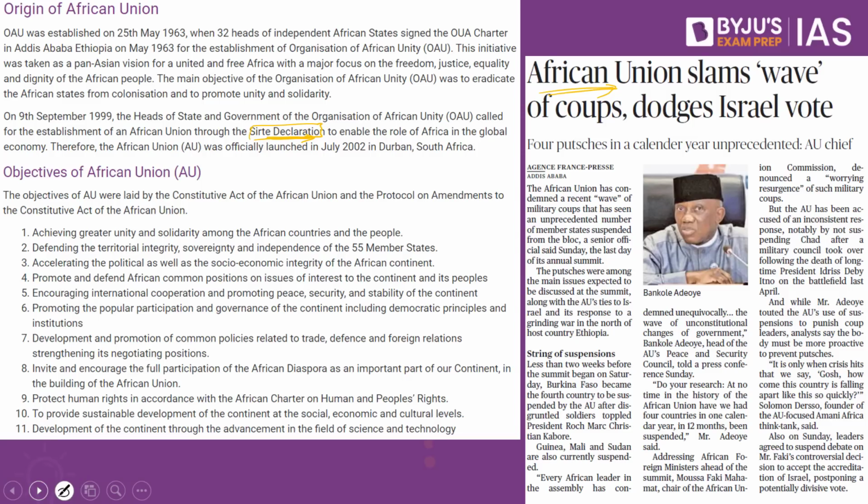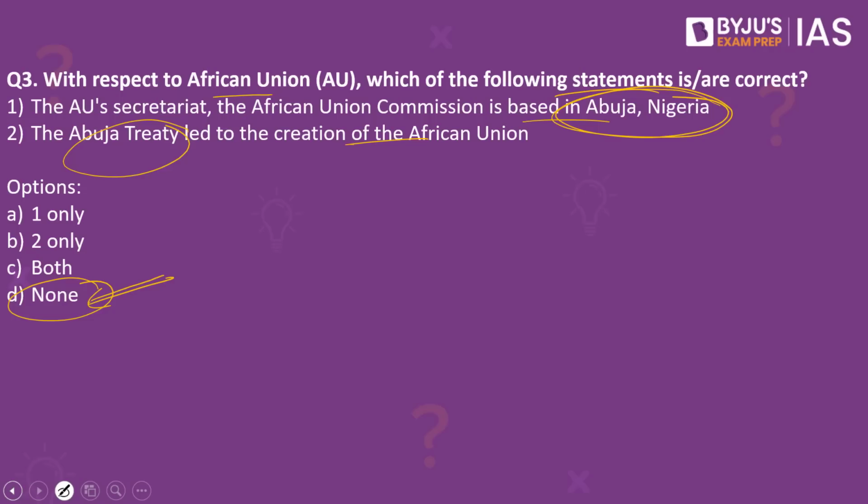Most of the countries did get their independence as well. In order to overcome this colonial imprint on the African continent, so that there is coordination, development and growth of all these countries in the African continent, what they came up with is what is called the African Union. Today there are about 55 countries who are part of this African Union. So remember, the AU's headquarters are in Addis Ababa, which happens to be in Ethiopia, and not, as we mentioned, in Abuja, Nigeria.